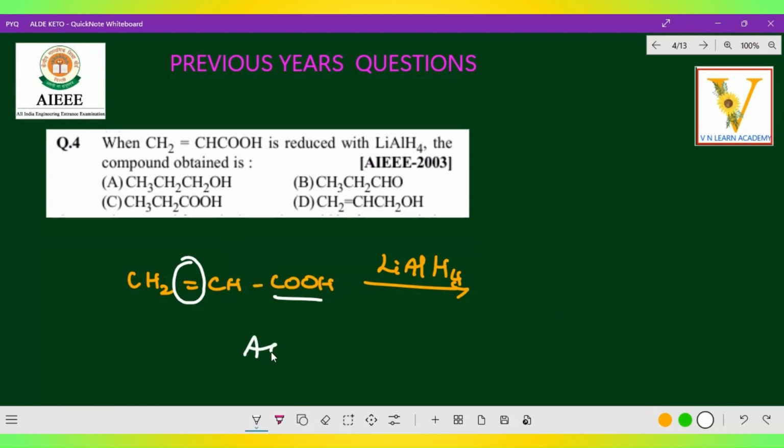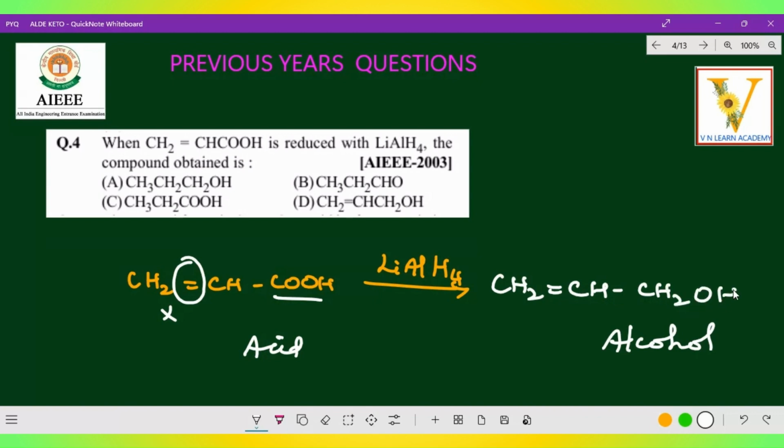Okay, so this is acid, and you are converting it to alcohol, but it should not affect the C double bond C. That means it will not affect the alkene part, right? So the CH2 double bond CH will be safeguarded. And here CH2OH. That's all. The COOH has converted to CH2OH. So the acid group is converted to alcohol, which we are doing using lithium aluminum hydride. Hope you got the clarity. So which is the correct option?